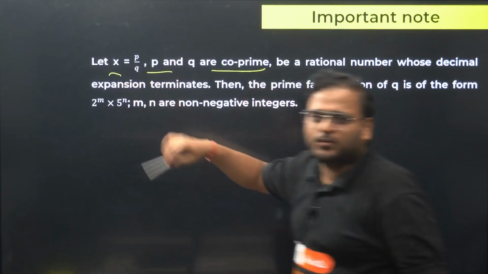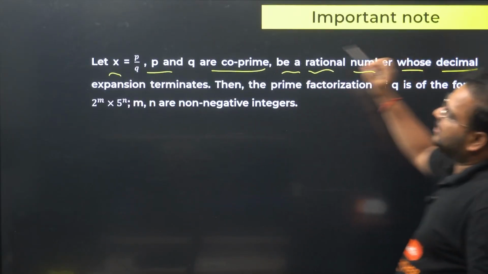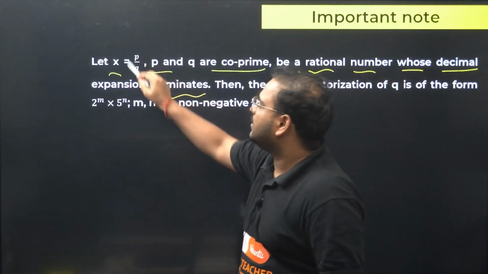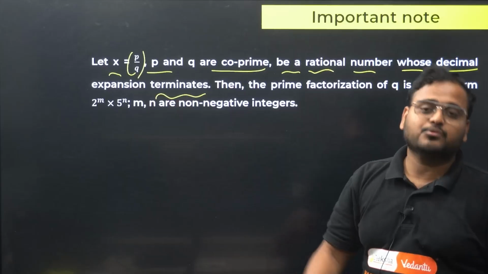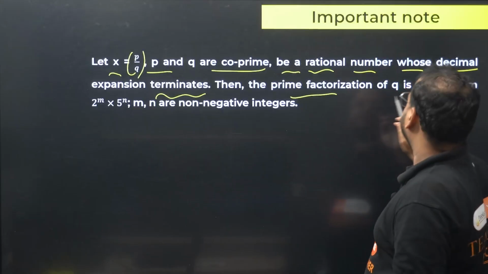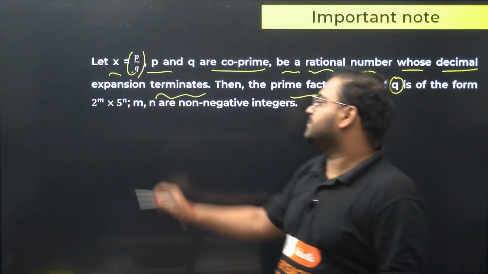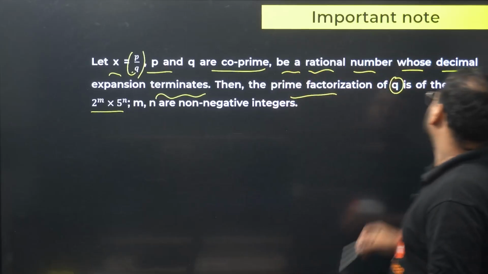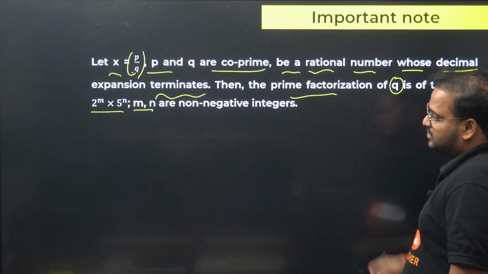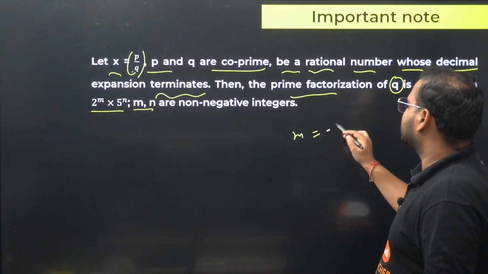Let x equal p by q, p and q are co-prime. No problem. Let it be a rational number whose decimal expansion terminates. Means this is a rational number and it terminates, it comes to an end. Then the prime factors of q, the denominator, will always be 2 and 5, of the form 2 power m into 5 power n, and m and n are non-negative integers. Why non-negative? If m or n is negative, I get minus 5.